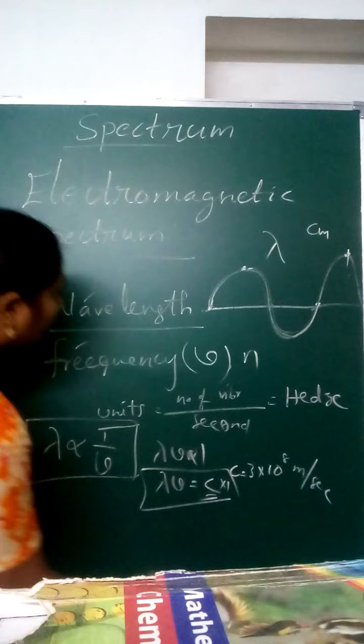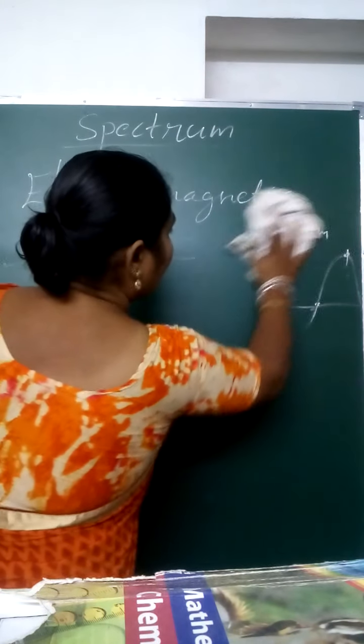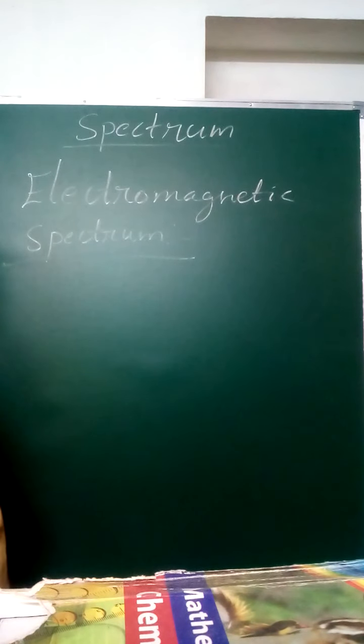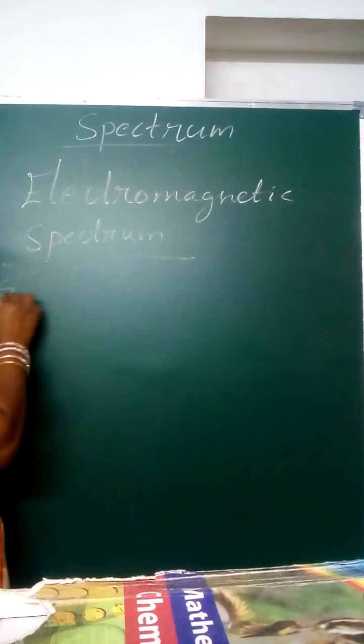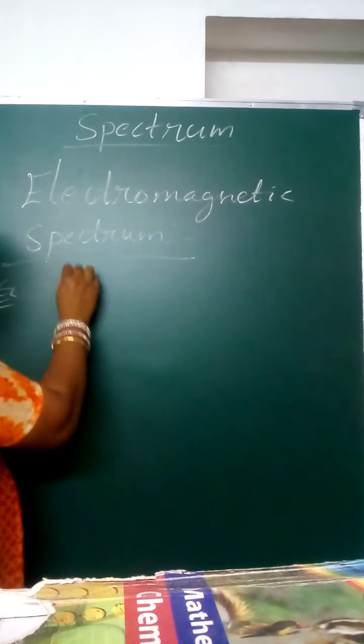Now you come to our electromagnetic spectrum. A good example for this is light.